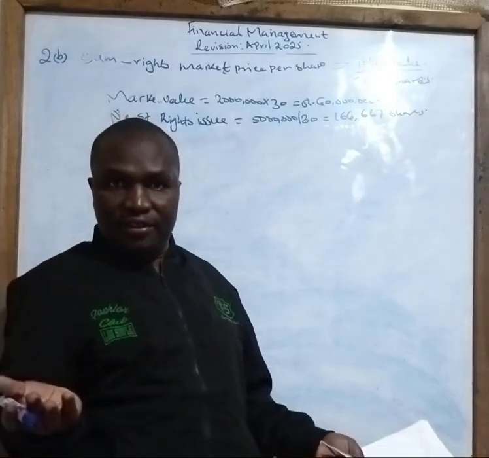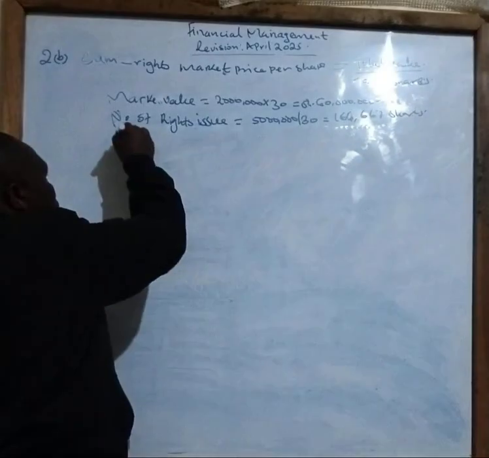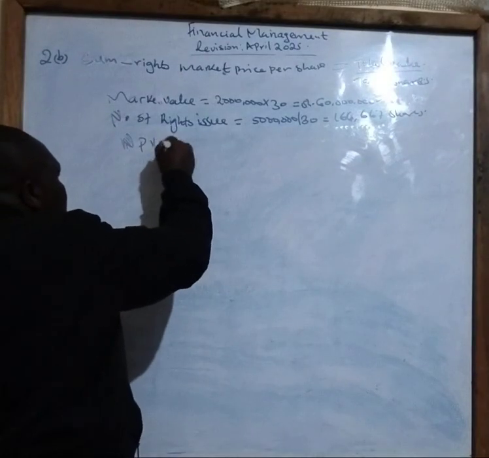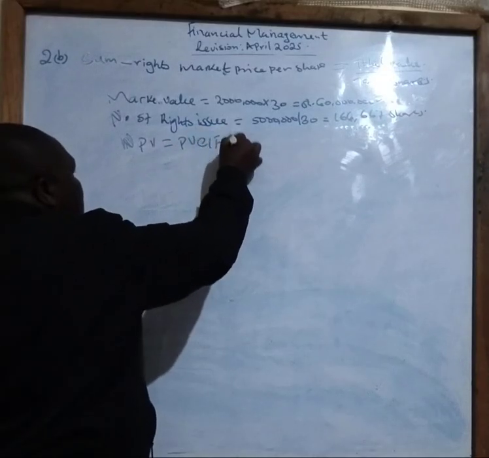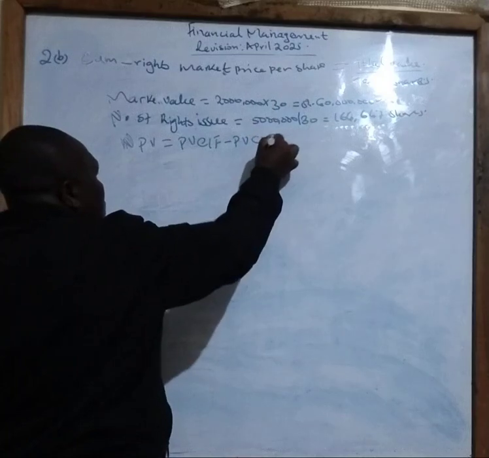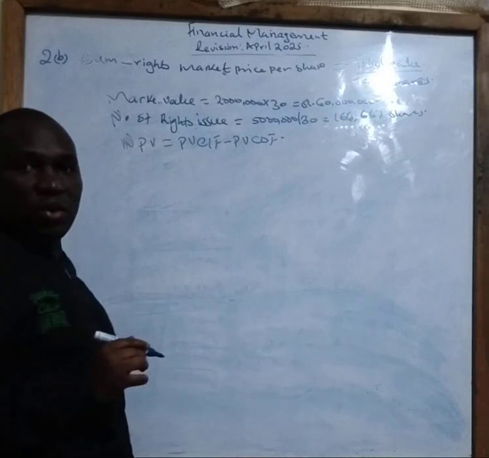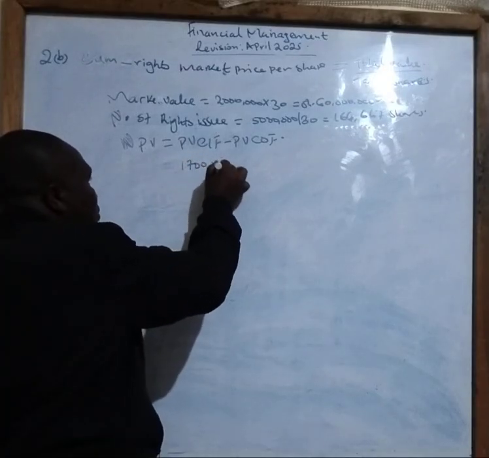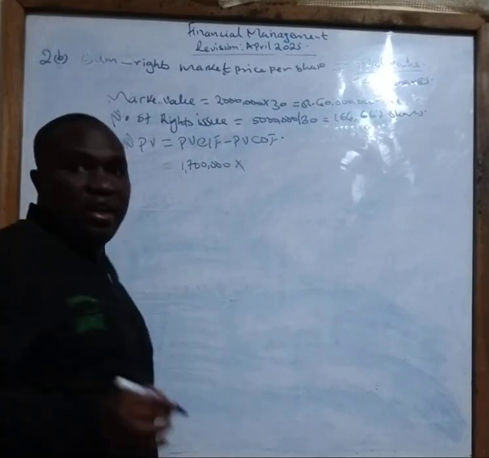Is there a profit? So for us to calculate the profit, we call it net present value, which is given by present value cash inflow minus present value cash outflow. So present value cash inflow is now your 1,700,000. Okay? In this case, you are multiplying by the factor.